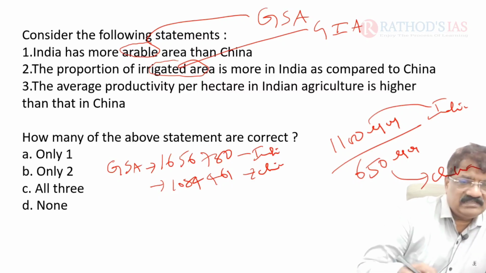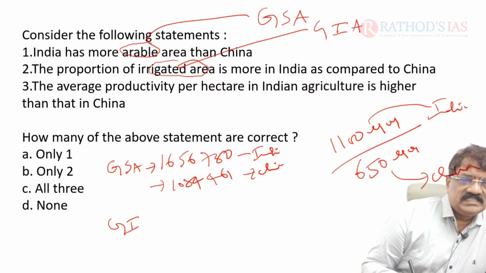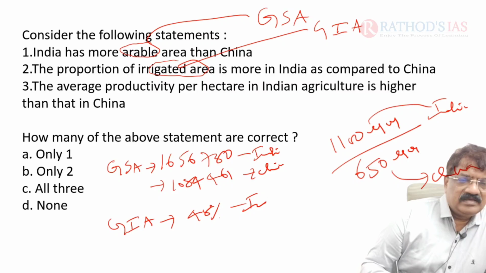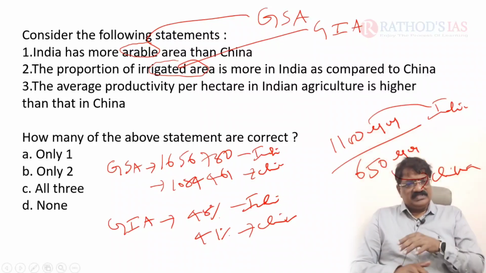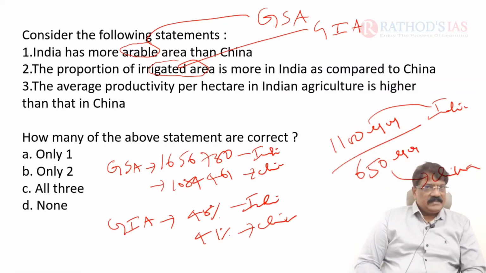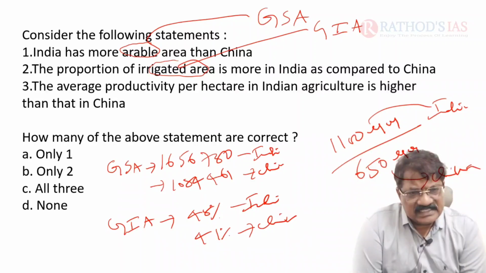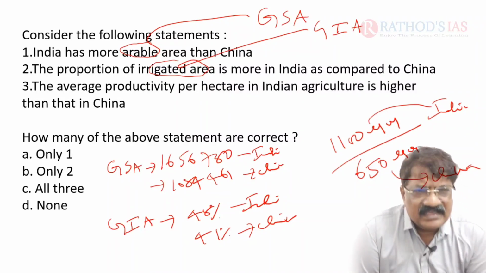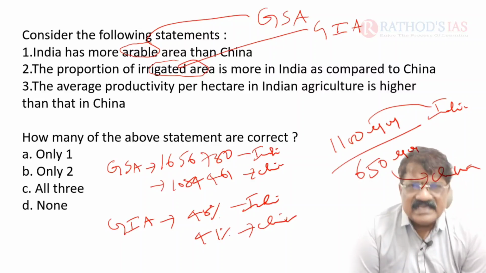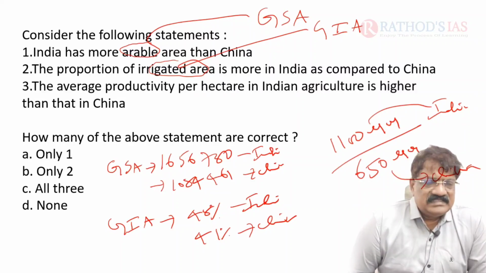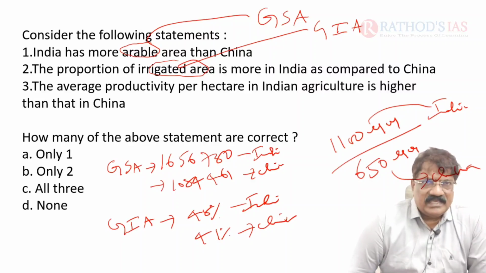What is GSA? I am going to deal with that. With reference to GIA also, yes, this is 48% of area in India, but in China it is only 41% of area. So in both GSA and GIA, India is leading over China. The fundamental is what is GSA, what is GIA. As I told you, arable area is nothing but gross sown area, and irrigated is nothing but gross irrigated area. In these two areas, India is leading over China, no doubt at all.